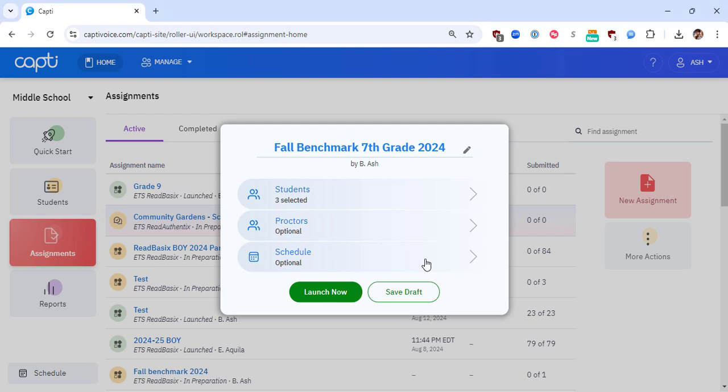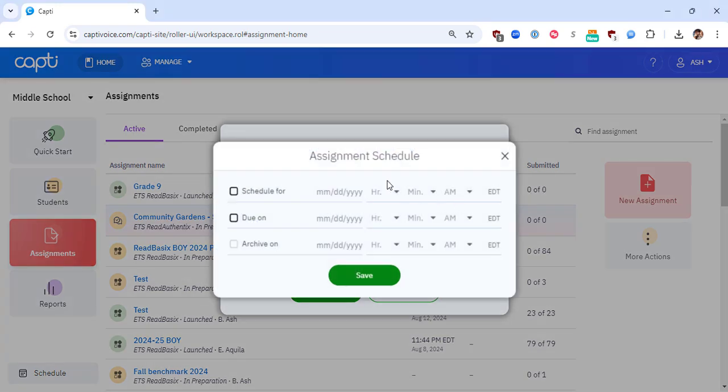Scheduling, while entirely optional, gives you the ability to create assessments that will automatically start and end at a time of your choosing. If you select Schedule for, the assessment will be created and only be made available for students on the entered date and time. If you select Due On, students will be told when they open the assignment of the due date. Once you are happy with your selections, press Save. If you are not using scheduling, ignore this button entirely. It is only recommended to use the scheduling settings when setting up a benchmark assessment. This way, the benchmark assessment can end for all students on the last day of the benchmark period.